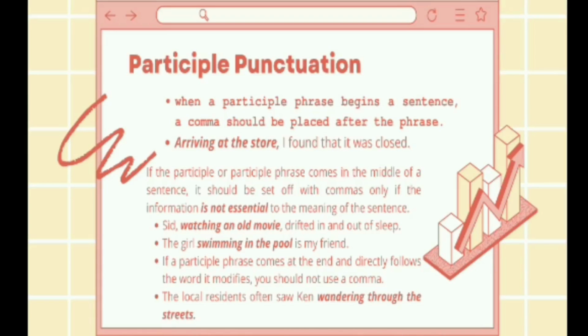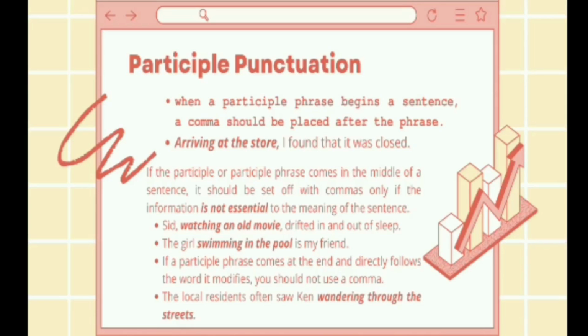So here are the points to remember for all the participle phrases. A participle phrase is a verb ending in -ing, -ed, -en, -d, -t, or -n that functions as an adjective modifying a noun or a pronoun.